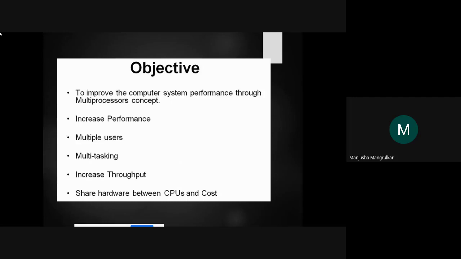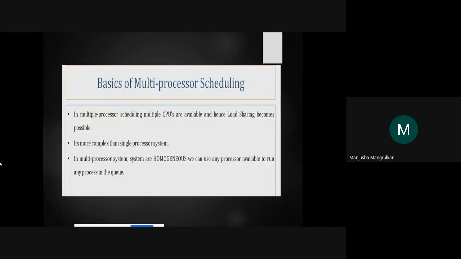What are the objectives of that? To improve system performance through the multiprocessor concept: it increases performance, serves multiple user needs, multitasking, increases throughput, and shares the hardware between the CPU and the cost. It is sharing the resources. That is the main importance in any operating system, right? The basic of multiprocessor scheduling, how the multiprocessors are scheduled, that is the main concept.